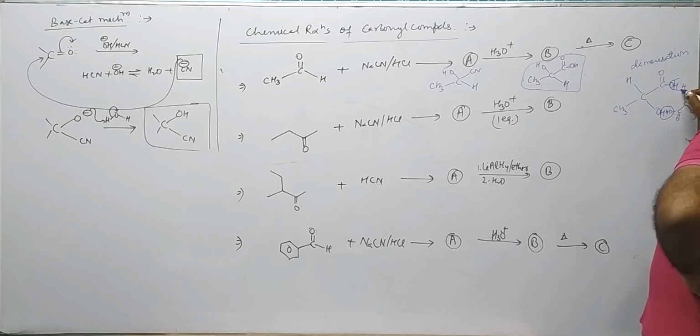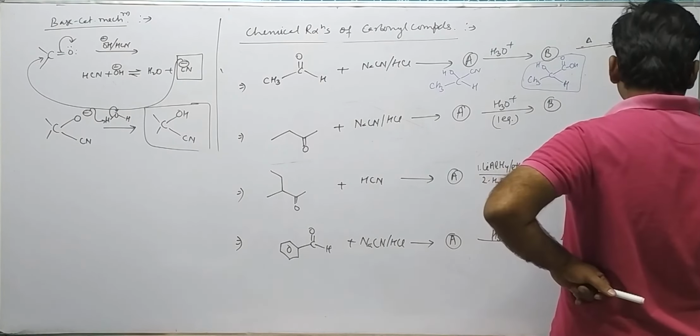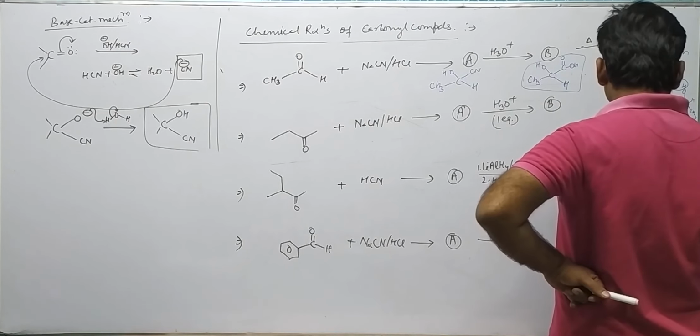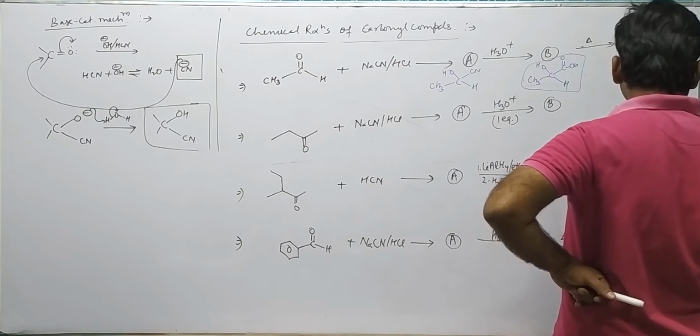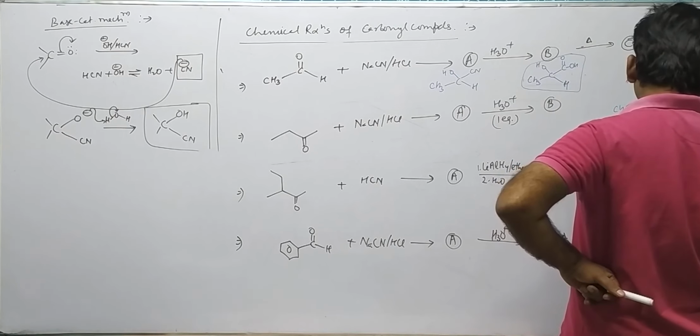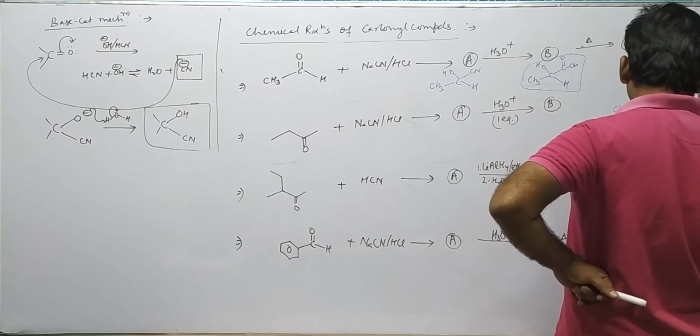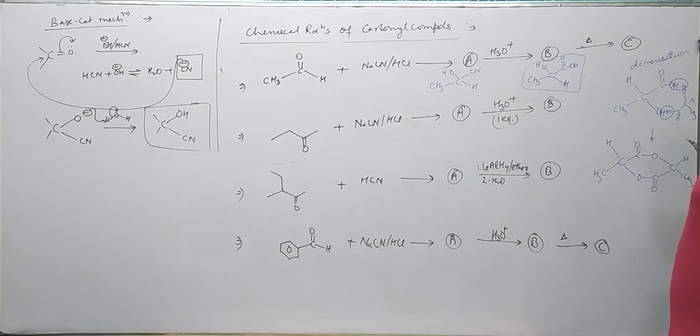Rather this oxygen. So it forms a dimer structure as H, CH3, C double bond O, O, CH, CH3, O, C double bond O. This undergoes dimerization and forms the corresponding dimer.